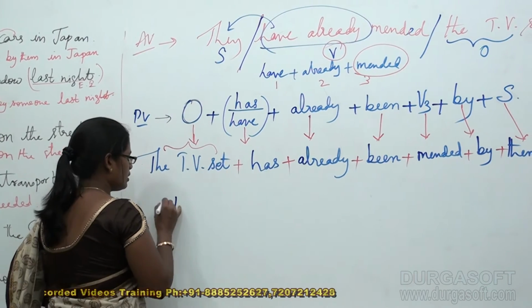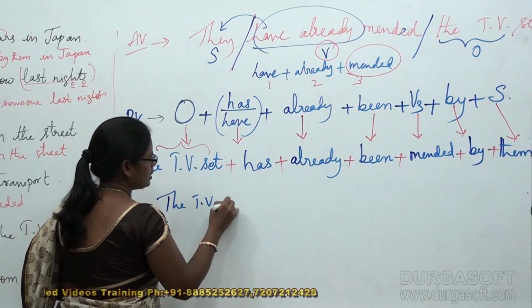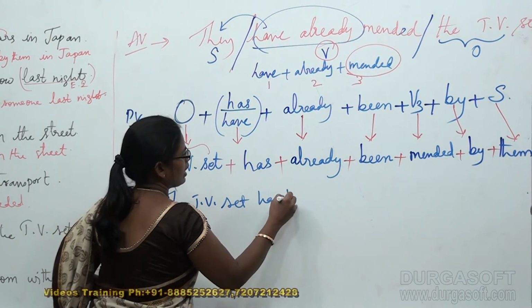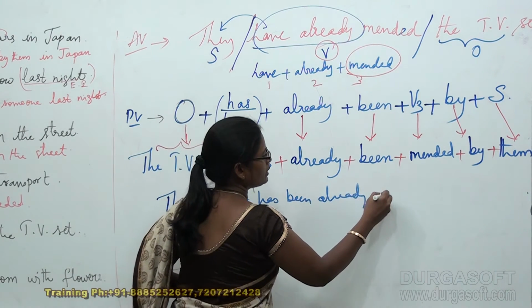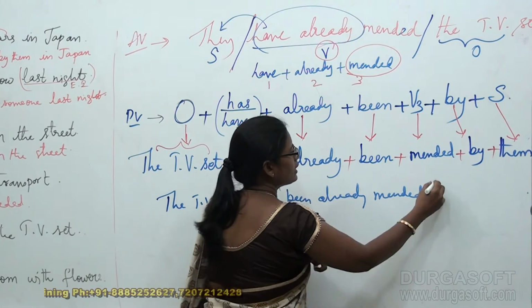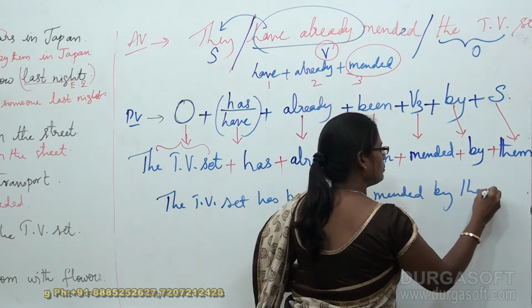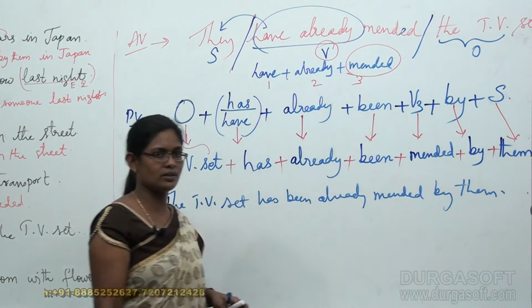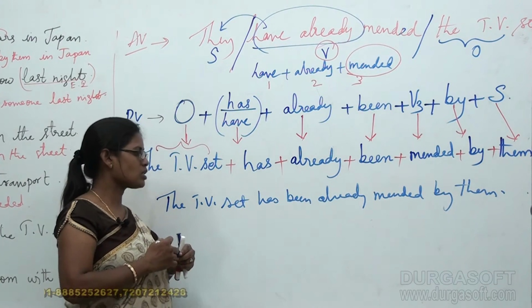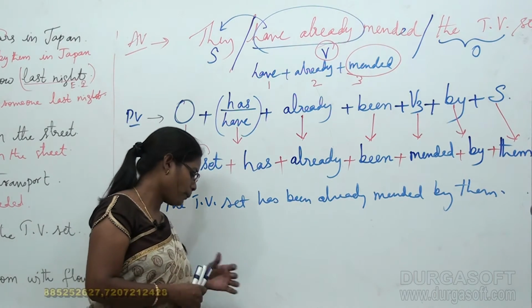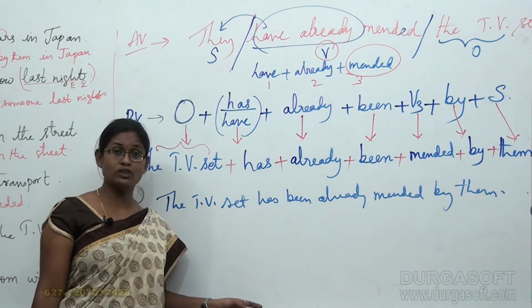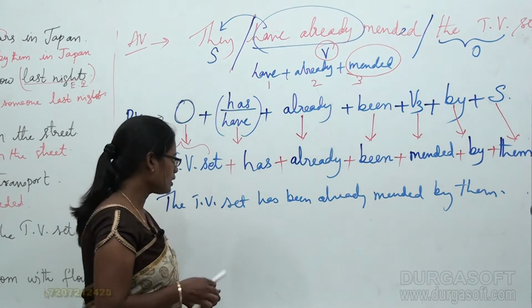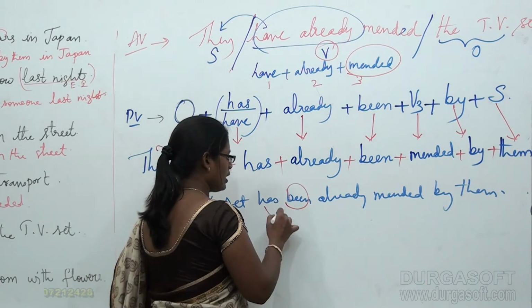If you have written the TV set has been already mended by them, most of us do like this, right? Without a proper structure, without knowing the structure, or out of confusion, we tend to put been immediately after has.